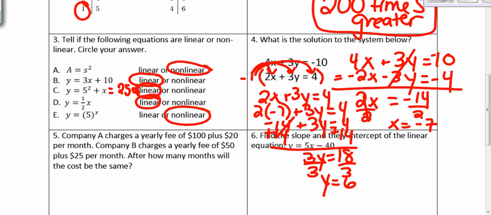So our solution to this system is (-7, 6). Remember, the solution is always a coordinate point.